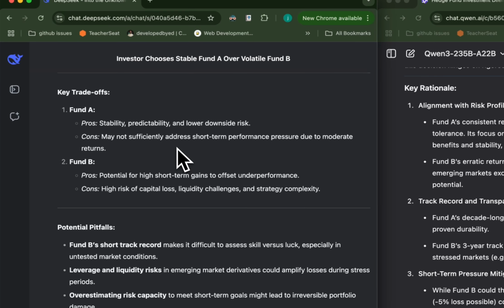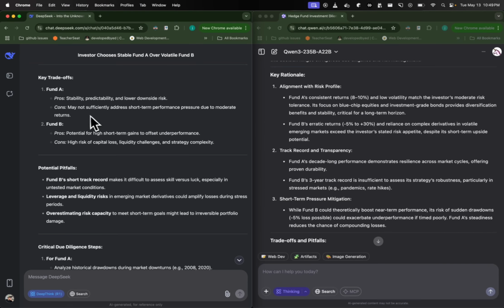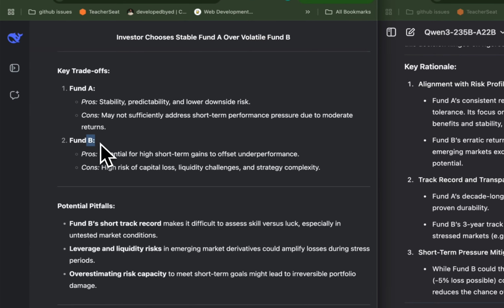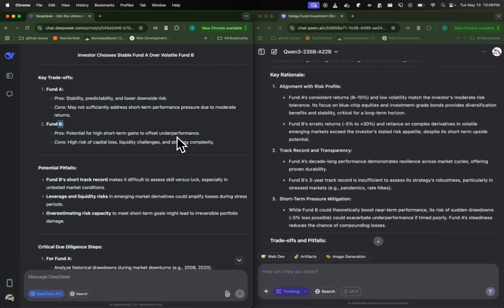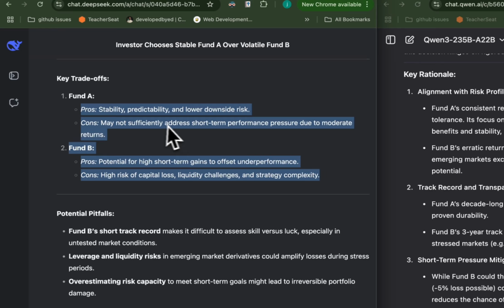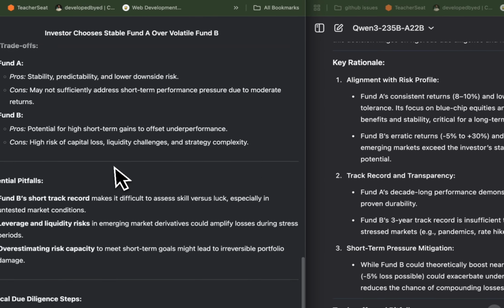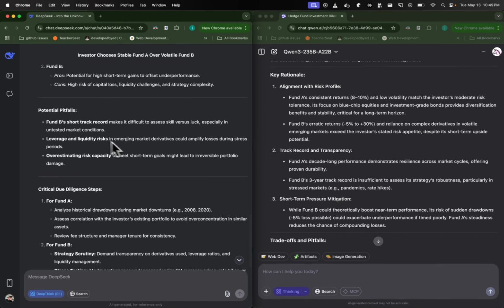So let's see the Deepseek first. So we have key trade-offs. Fund A: pro, stability, predictability, and lower downside risk. And then cons: may not sufficiently address short-term performance pressure due to moderate returns. Fund B: potential for high short-term gains to offset underperformance, high risk of capital loss, liquidity challenges, and strategy complexity.